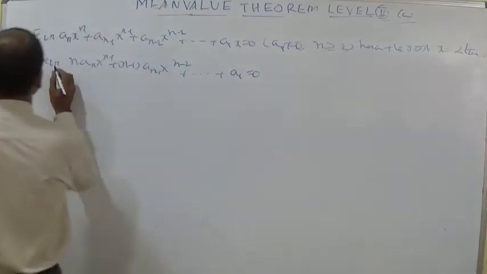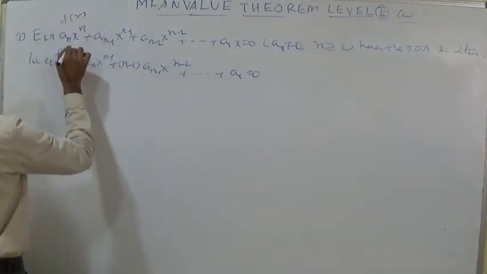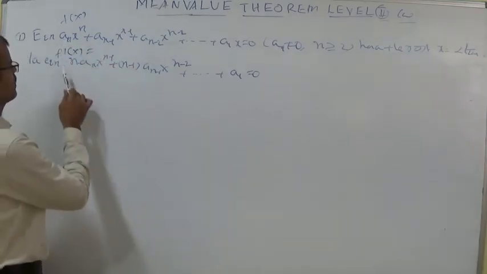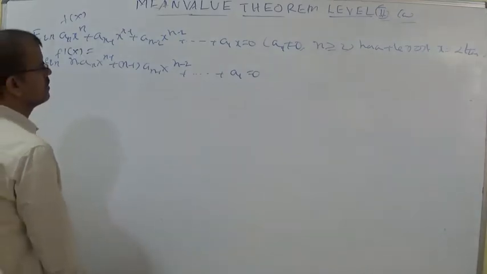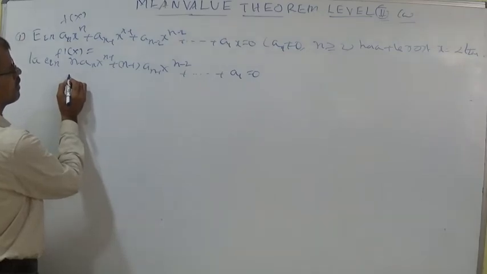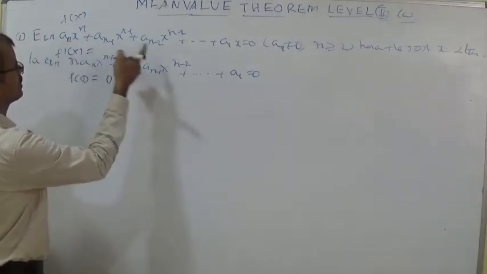This is f of x and this is f dash x. F of x is an nth degree polynomial and f dash x is an n minus 1th degree polynomial we got. If you substitute, f of 0 we get as 0.